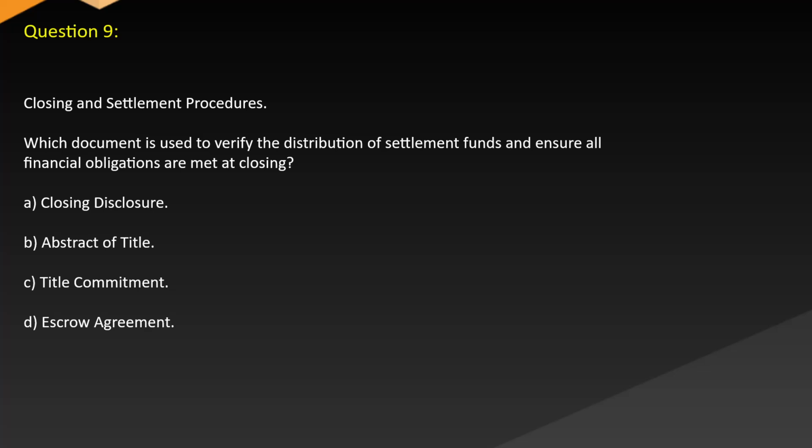Question 9. Closing and settlement procedures. Which document is used to verify the distribution of settlement funds and ensure all financial obligations are met at closing? A. Closing disclosure. B. Abstract of title. C. Title commitment. D. Escrow agreement.